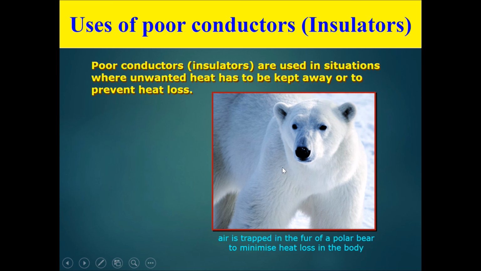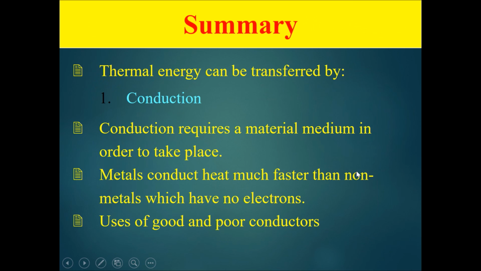Also in this case, the polar bear has nice thick fur. This is because the fur traps air in between the spaces, and air is a poor conductor of heat. So the polar bear can live in very cold conditions because it can maintain its body heat well. In summary, thermal energy can be transferred by conduction, and conduction requires a material medium in order to take place. Metals will conduct heat much faster than non-metals because non-metals have no free electrons. And we also talked about the uses of good and poor conductors.